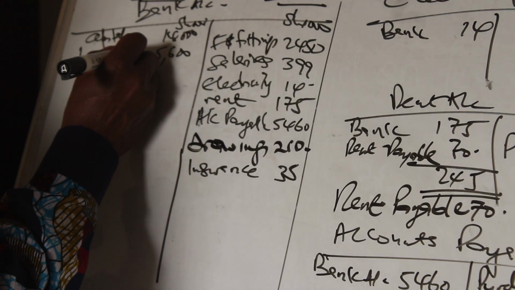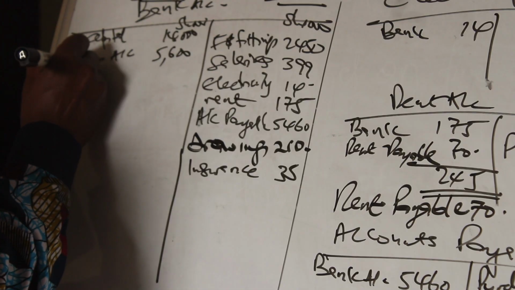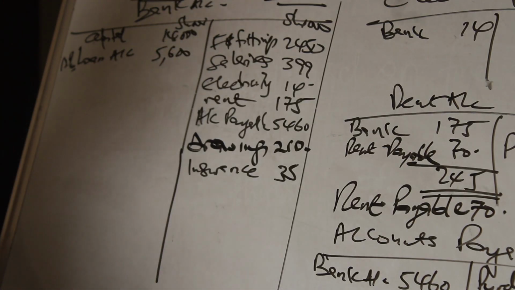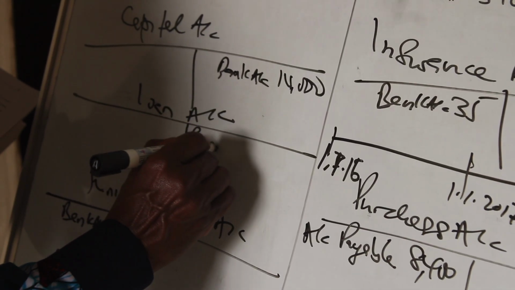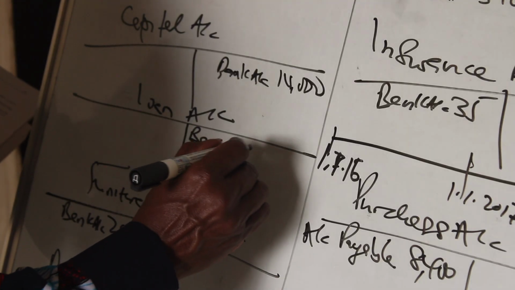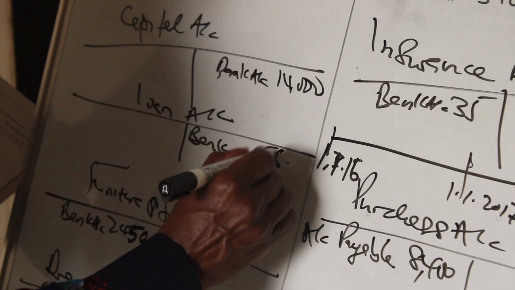And this is a 12% loan, and therefore we can create a loan account here, and you're saying it is coming from bank, and the amount is 5,600.